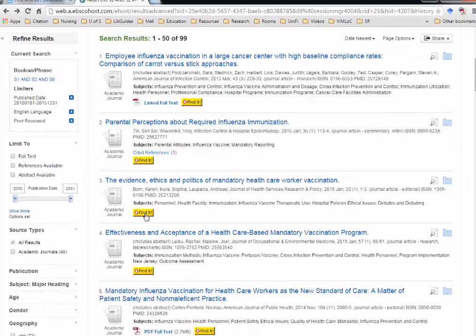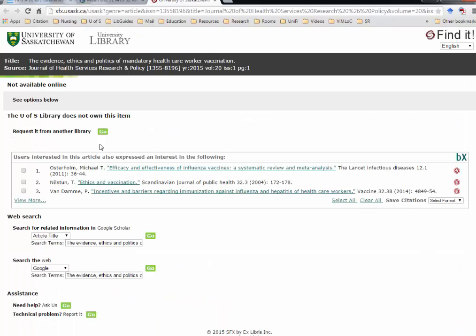If there is no full text available within the library at all, it'll prompt you to request it from another library. Click on the Go button and fill in all the required details on the electronic form. Staff at the library will look for the article and email it to you. This is called an interlibrary loan.